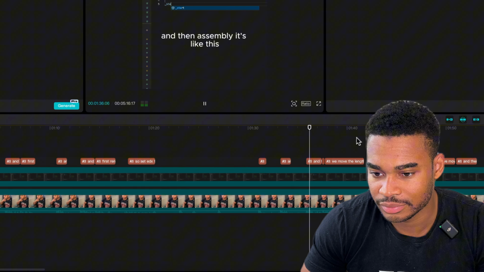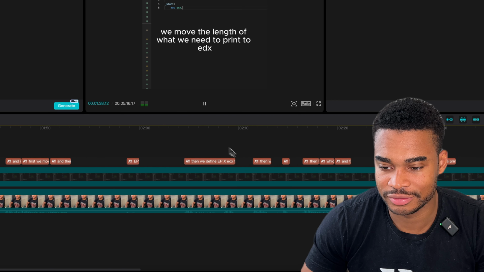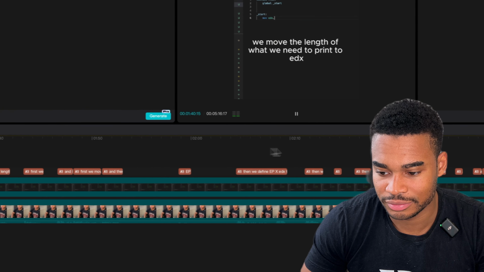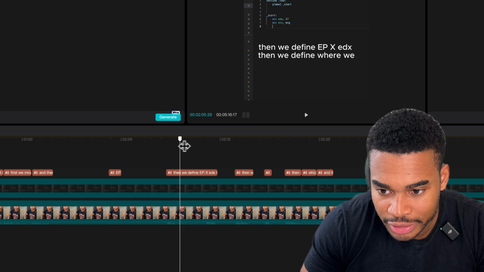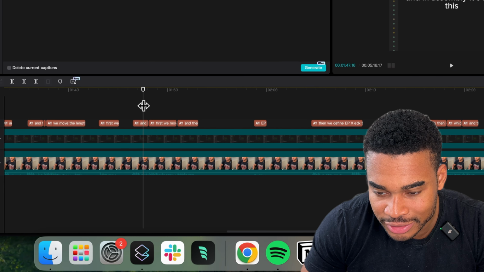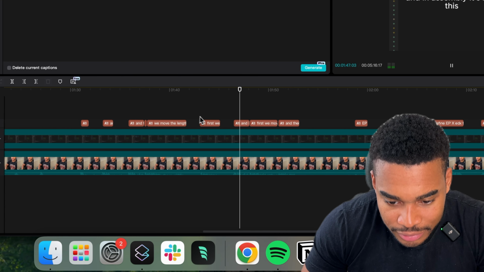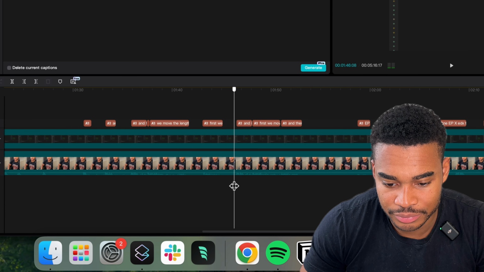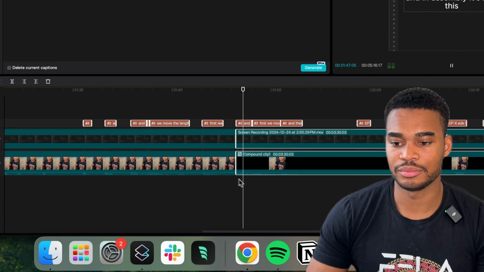And in assembly, it's like this. First, we move the length of what we need to print. Then we define... Okay. So with assembly, it takes a lot longer to get it right. So I usually just see... And in assembly, it's like this. First, we move the...